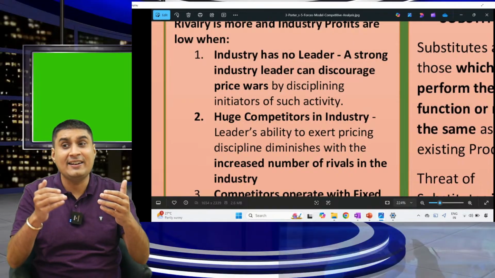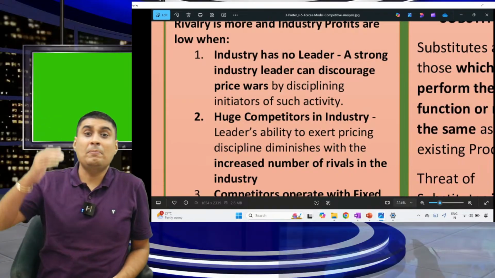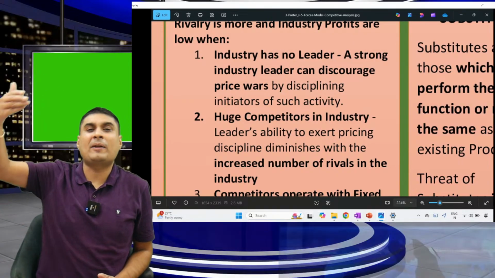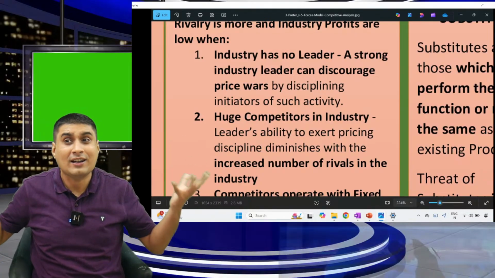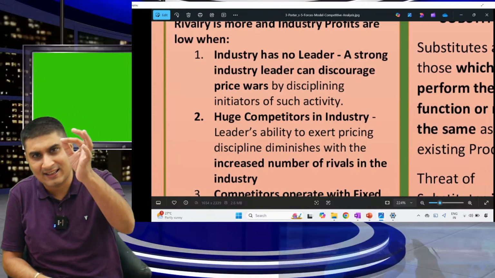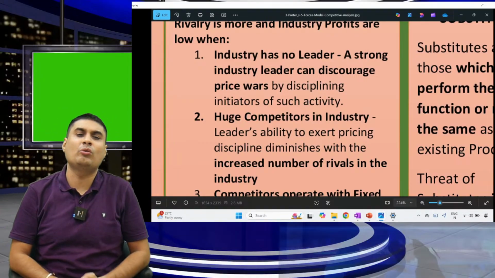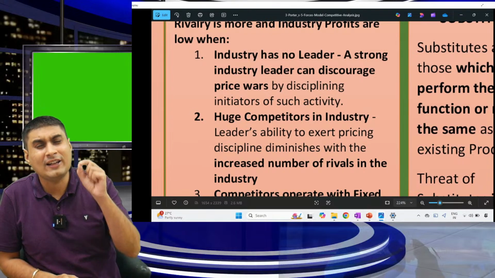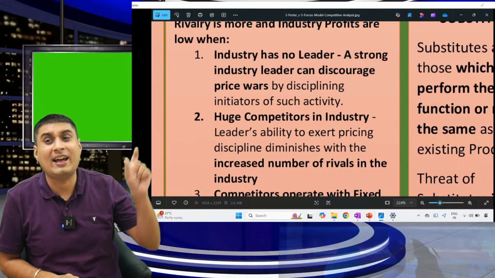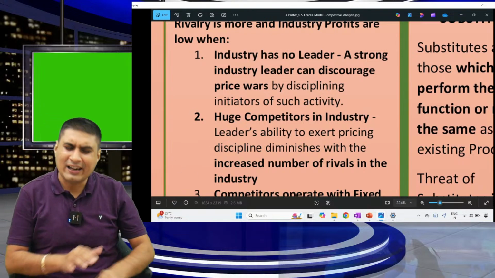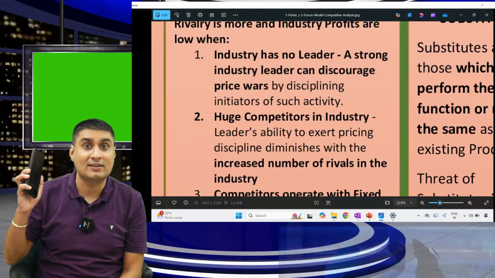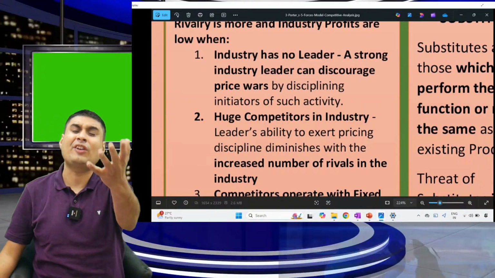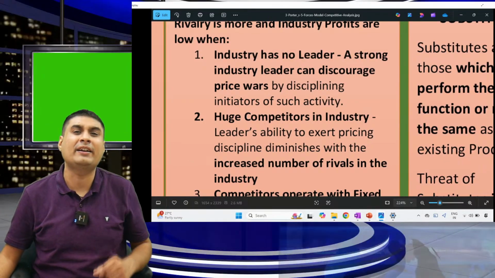Remember, whenever there is a leader, he can tell everyone, please let us not lower the price. The day we lower, the consumer will benefit and we will not earn money. What's the use of doing business? Example, in the cement industry, who is the leader? Ultratech. More than 50% market share Birla Group has. They are champions in cement. So they keep on telling everyone, don't lower the price. Why do people listen? Because there are 4, 5 cement companies only, 10 cement companies.